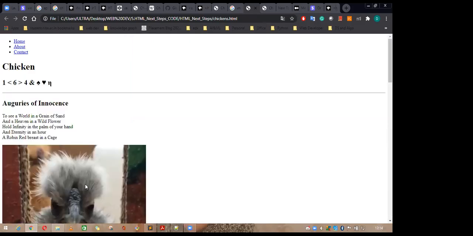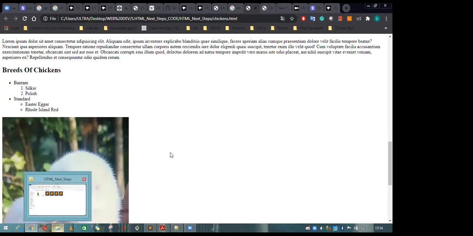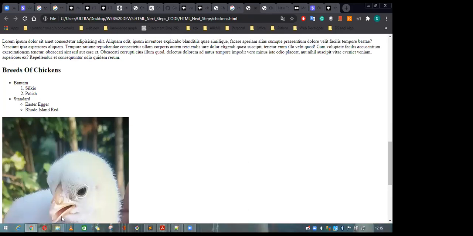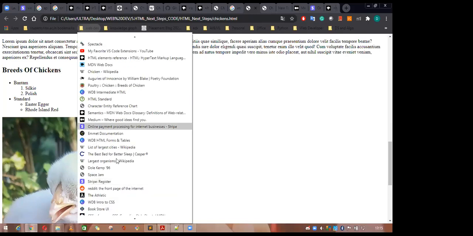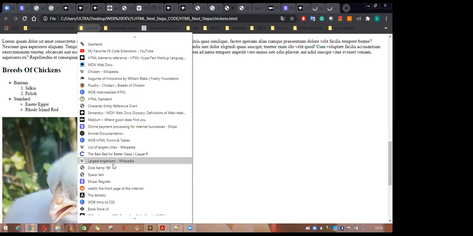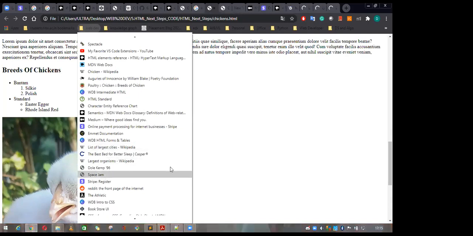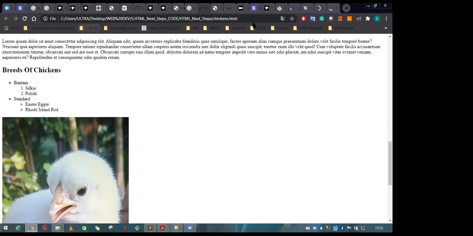Okay, so these are the basic things about HTML I wanted to show you. And now let's come to how to create a table and how to create a form. If you want to create a table, I'm going to show you some table. There is a link of the table I wanted to show you.